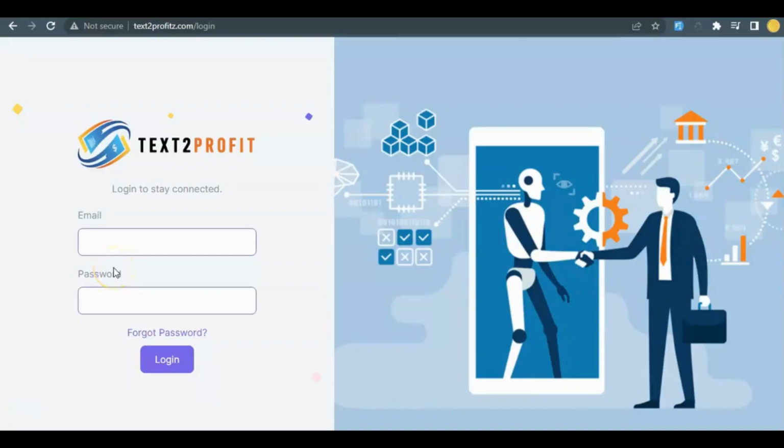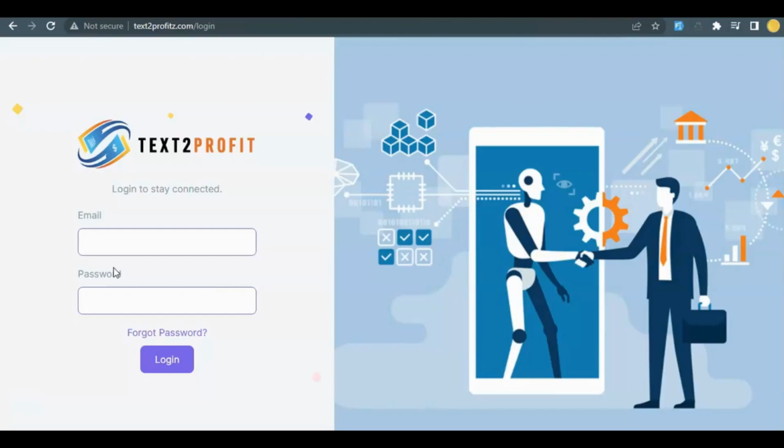Hello, so today I am super duper excited to bring you this mind-blowing app that is not only going to revolutionize your writing game, but it's also going to fetch you some cool cash. Yes, I'm talking about the Text2Profit app. The Text2Profit app is a first-of-its-kind AI that lets you rewrite and spin content for profit in 60 seconds or less. And this is done in just 2 steps.